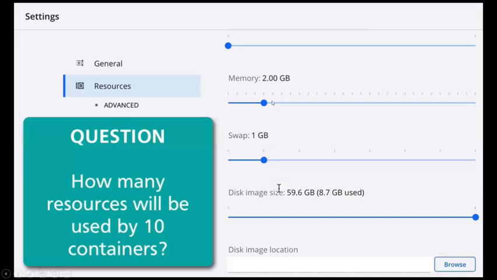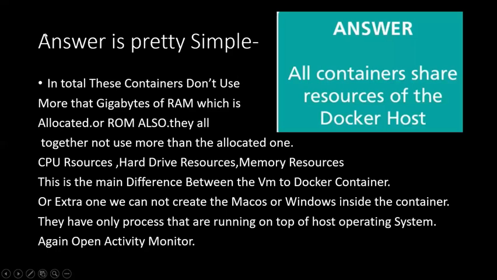If I allocate only 60 GB of space, container one uses only 1 GB, while container two needs 20 GB, so it uses as much space as it requires. So these are shared resources. But in some conditions, like cloud services, where sharing resources is not there, the price is higher. If you go with sharing resources, the price must be lower. So the answer is pretty simple.